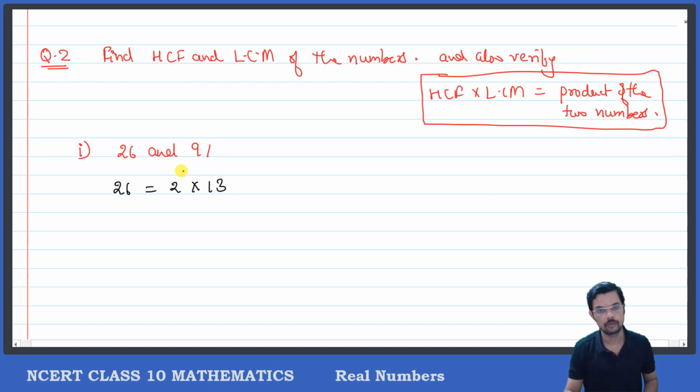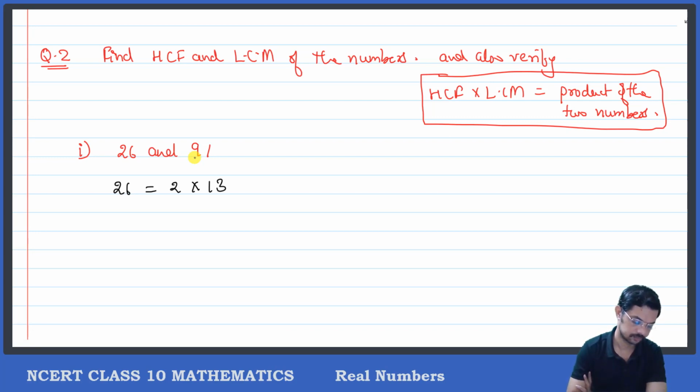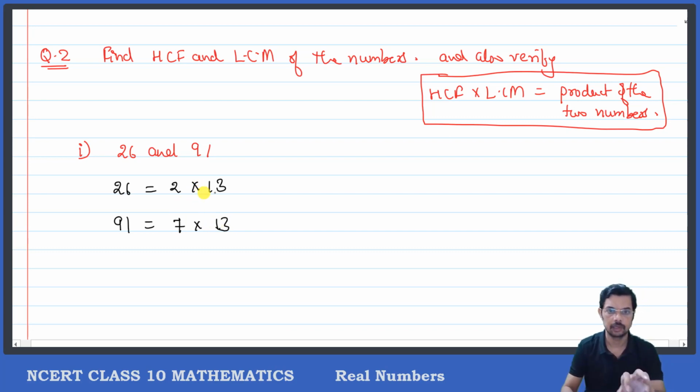Okay, now 91. 91 എന്തുകൊണ്ട് പറ്റും? Can you factorize 91? It is not possible using 1, it is not possible using 2, 3, 4, 5, 6, and so therefore we'll go with 7. 7 into 13 is 91. I can write 91 as 7 into 13.